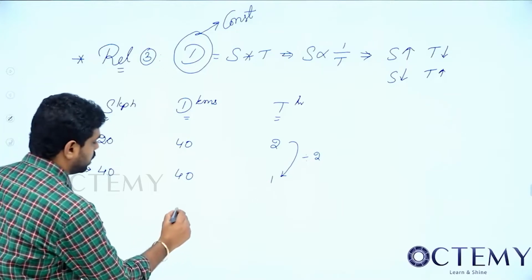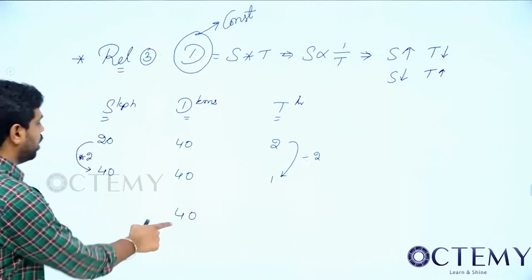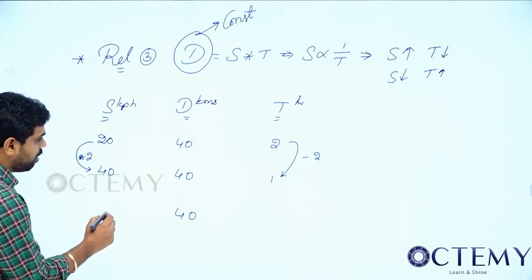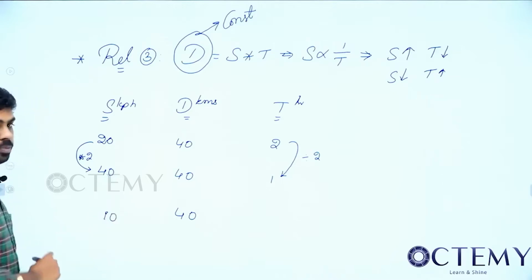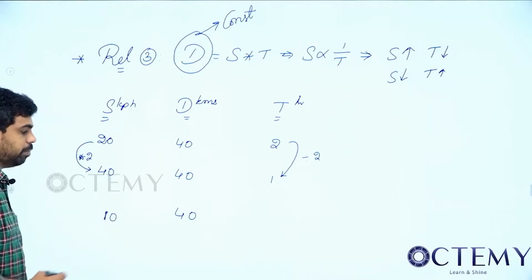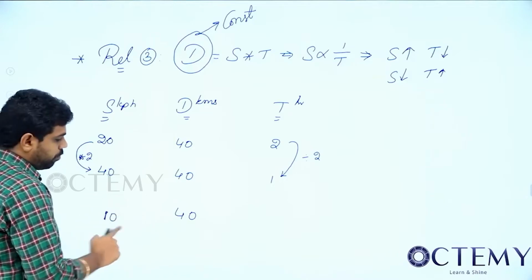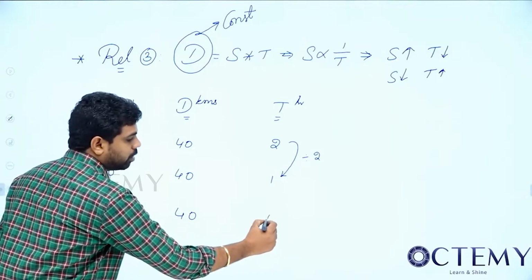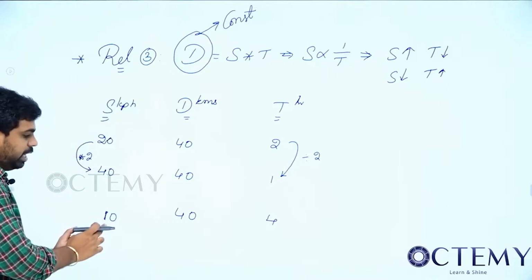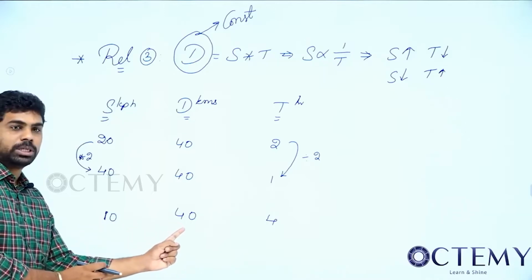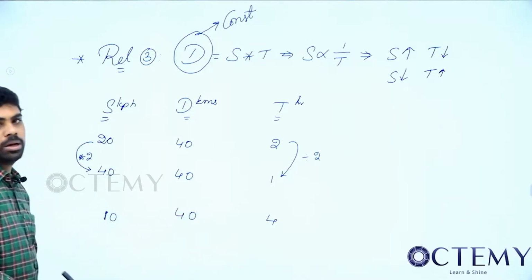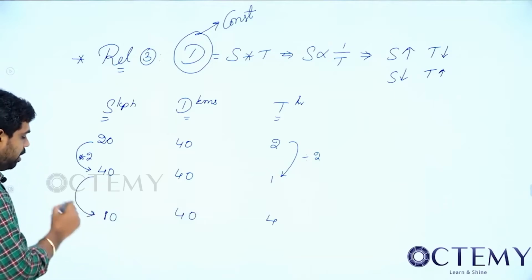So now this is 40 kilometers. I want to travel this distance at 10 kilometers per hour. So how many hours will it take for us? 4 hours. So my speed is this much, I want to travel this much distance, so it will take how many hours? 4 hours. So this is divided by 4, no?